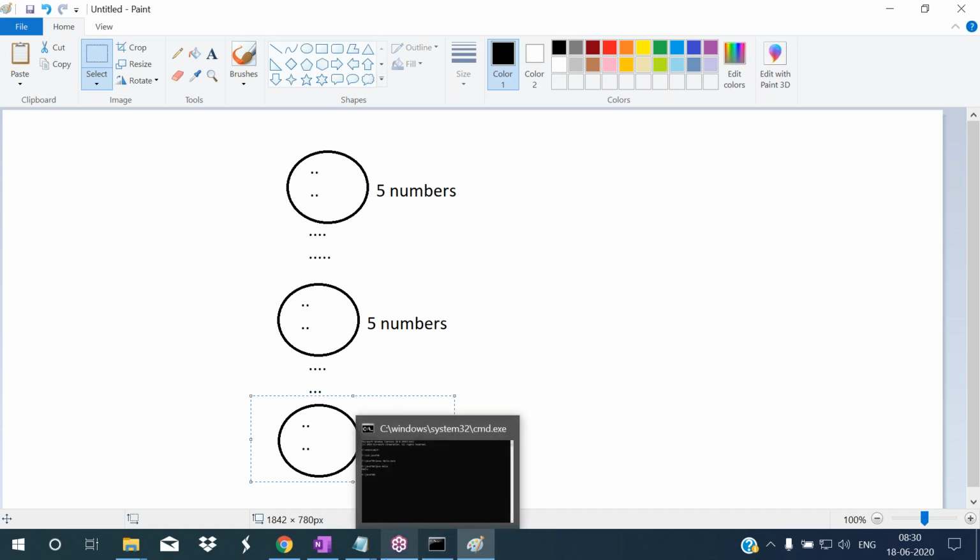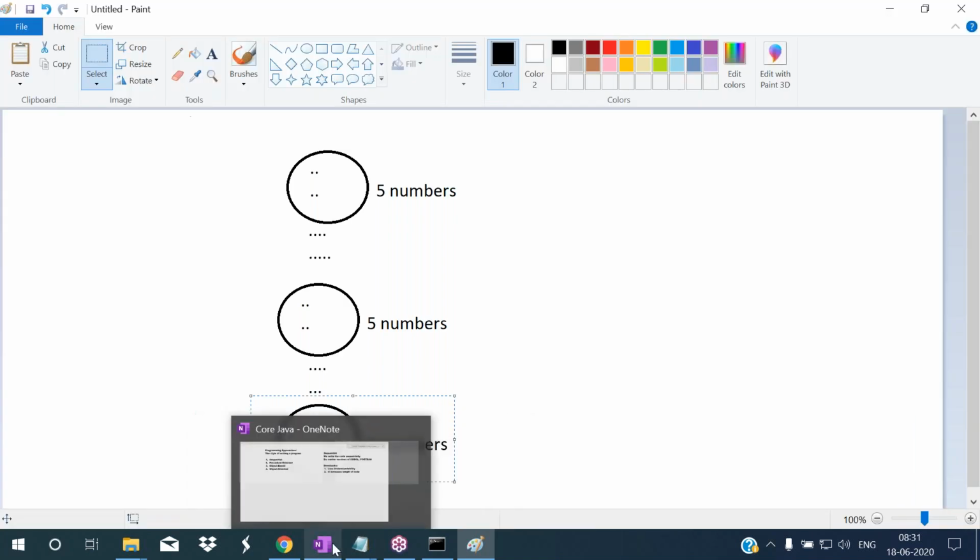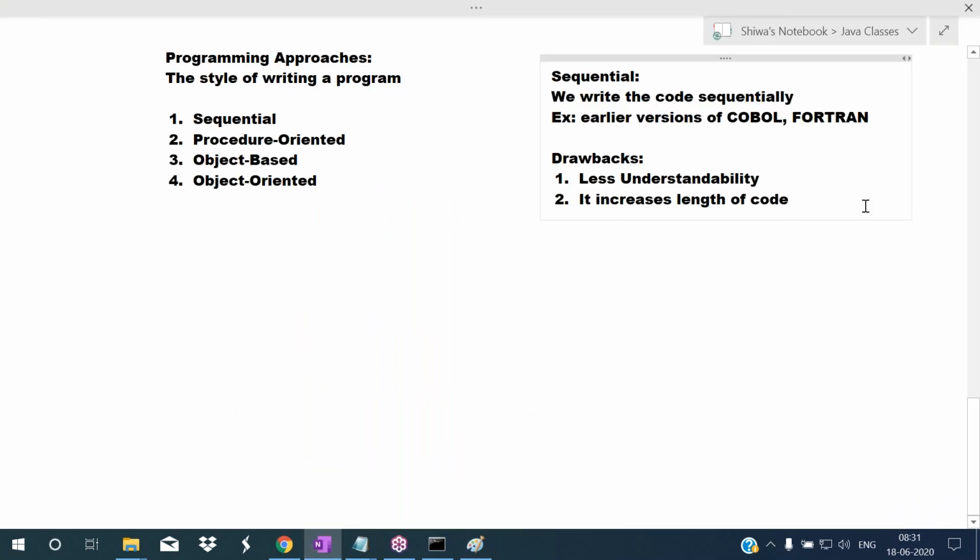So the same code again and again we are writing here. So automatically, code length will be increased. So these two are the drawbacks of the sequential approach. To avoid these two drawbacks, they introduced another approach, another style. That is the procedure oriented approach.